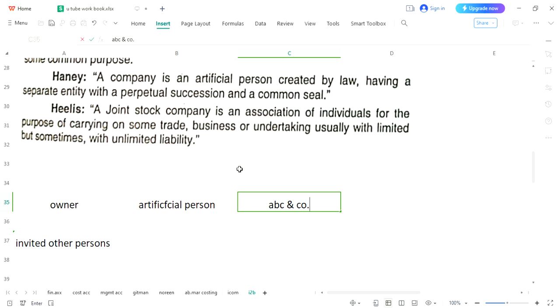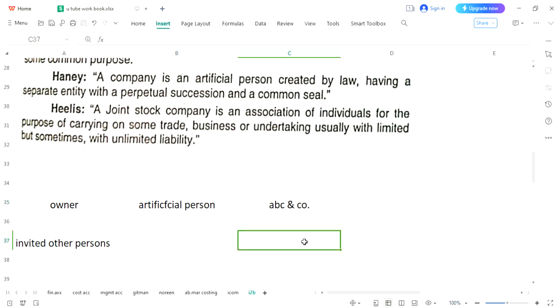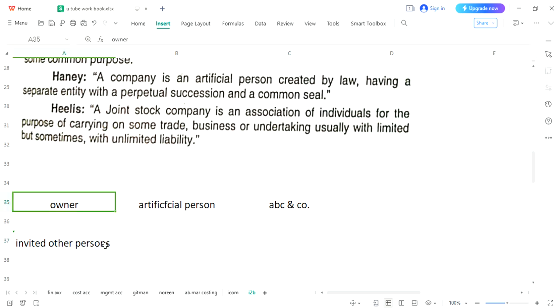All other public will come to know that there is a business entity, the name of which is ABC and Company. While owners are separate, the person or the persons who have invested their amount in this business entity will not be known as owners of the business.